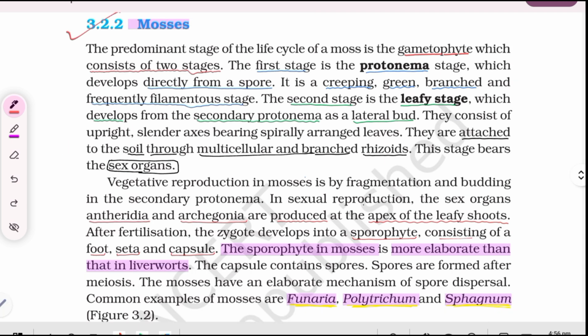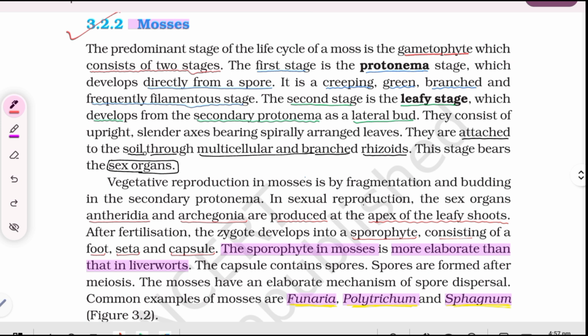Mosses. The predominant stage of the life cycle of a moss is the gametophyte, which consists of two stages. The first stage is the protonema stage, which develops directly from a spore. It is a creeping, green, branched, and frequently filamentous stage. The second stage is the leafy stage, which develops from the secondary protonema as a lateral bud. They consist of upright slender axes bearing spirally arranged leaves.